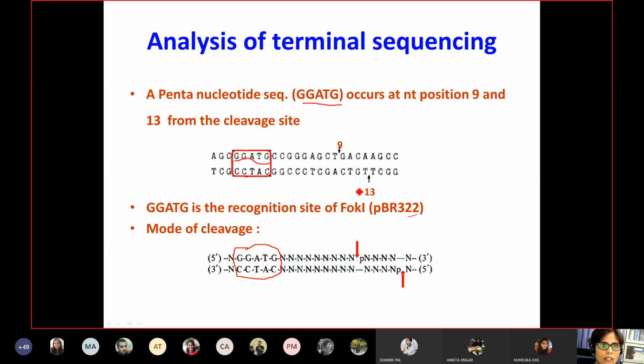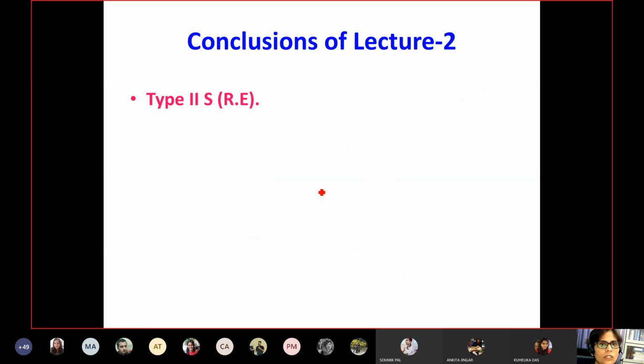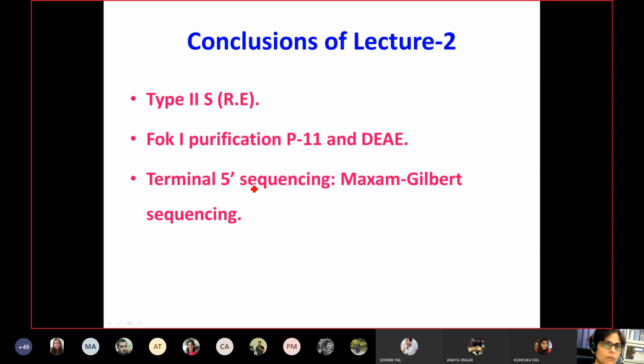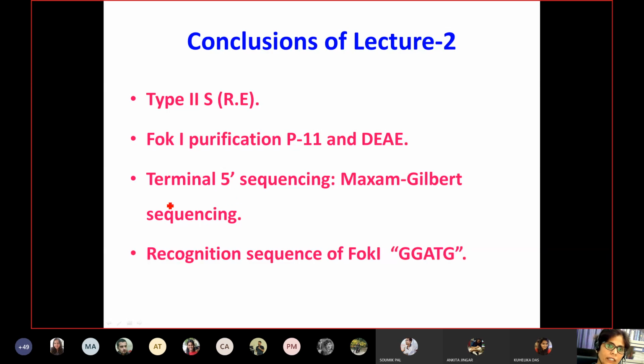So with this, the conclusion: we saw the type 2S restriction enzyme in today's lecture. We saw they purified this enzyme over different types of columns, starting from phosphocellulose and ion exchange chromatography. Then they worked on the terminal sequencing, which was very important at that time. Now we have sequencers and many high-tech next generation sequencing, so we use that. And then they were able to say that the recognition sequence of the FOC1 enzyme was GGATG.